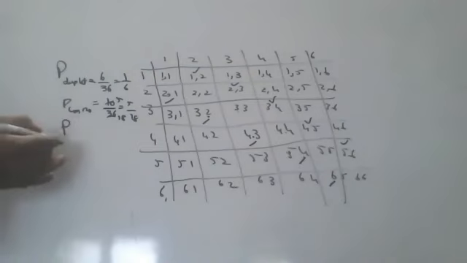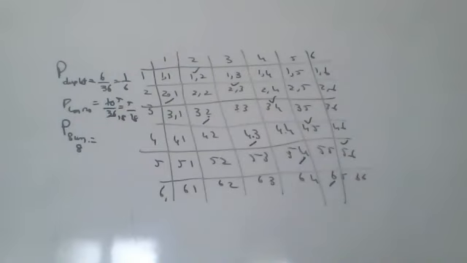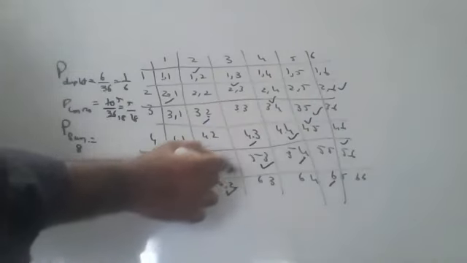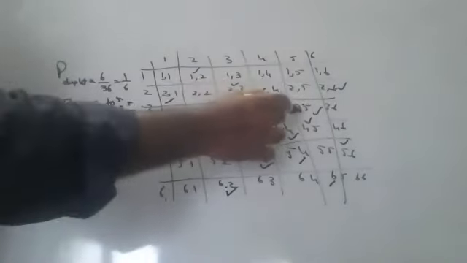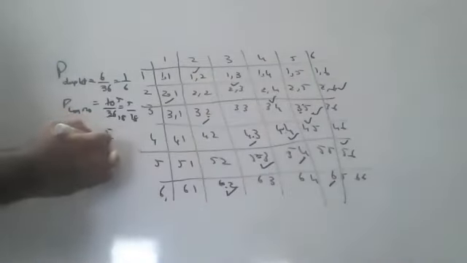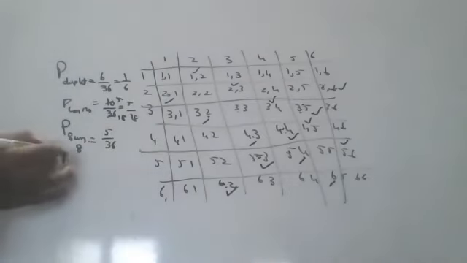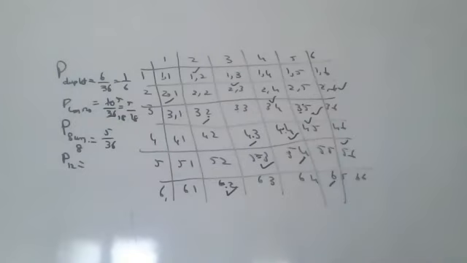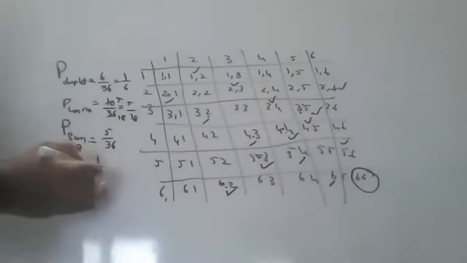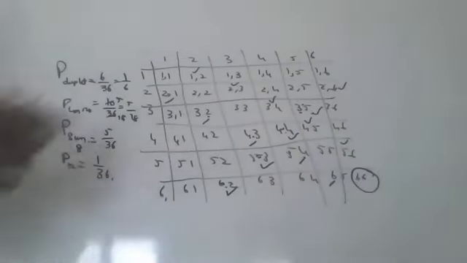What is the probability of getting a sum of 8? Total should be 8. How many times will 8 come, children? See, 6 plus 2, 8. 3 plus 5, 8. 4 plus 4, 8. 5 plus 3, 8. 2 plus 6, 8. That is 5 by 36. What is the probability of getting sum 12? 1 by 36. Only one time you will get it, children. Like these questions can come.